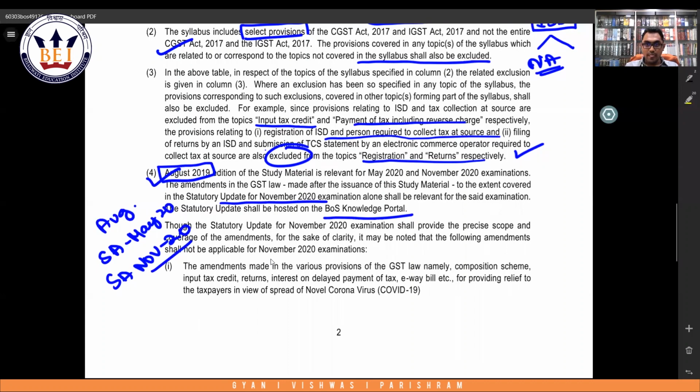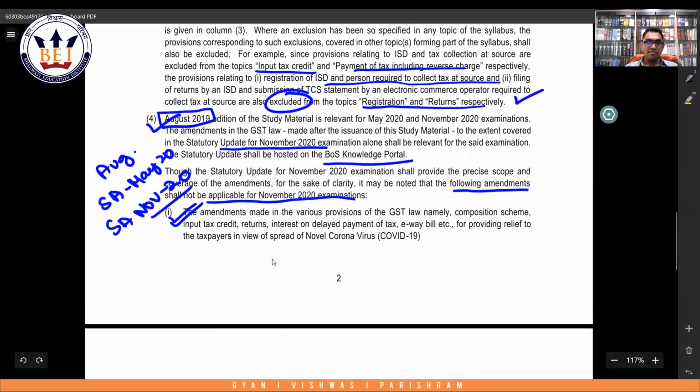They also say the following amendments shall not be applicable for November 2020 examinations. Okay, what is this? First point, are you all aware that government has given various relaxations with respect to various provisions of the Act because of COVID-19? So they say all the relaxations which are given to the taxpayers because of COVID-19, you don't have to remember any of those.